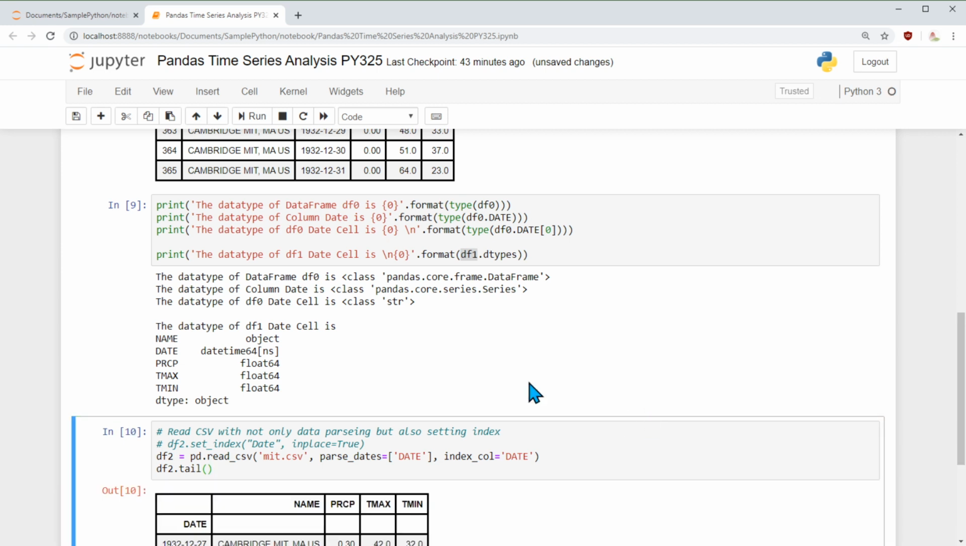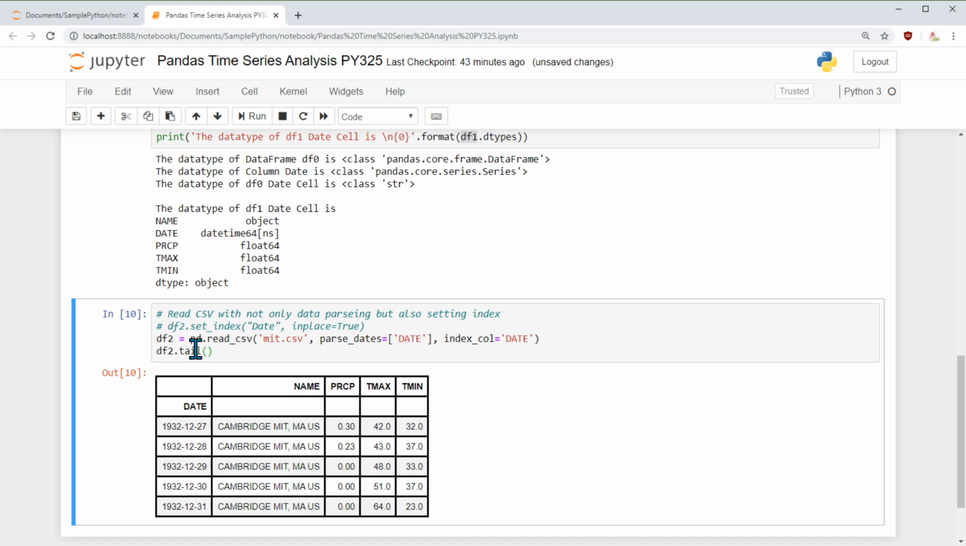If I do that, here you see I have said read mit.csv, parse the date and set that as my index as well, and instead of head I'm doing tail for a change. So now we are able to see the last 5 rows in the year 1932 for Cambridge. It shows the precipitation, the maximum and minimum temperature, and above all the date is the first column, which is the index.